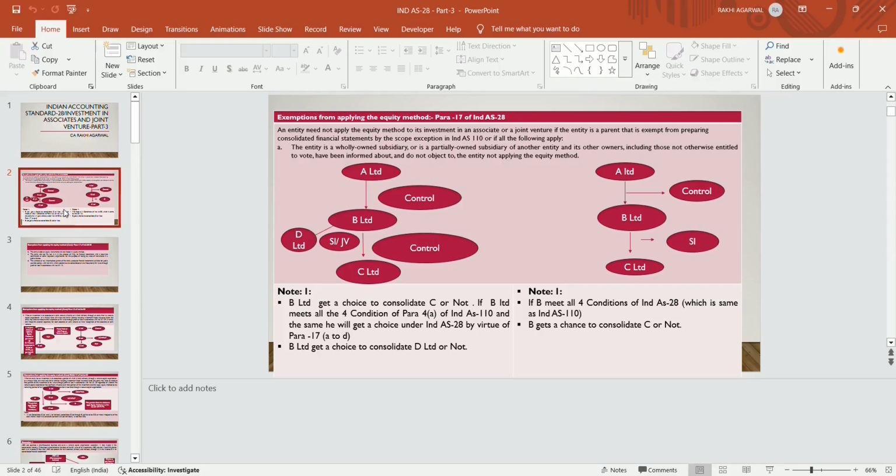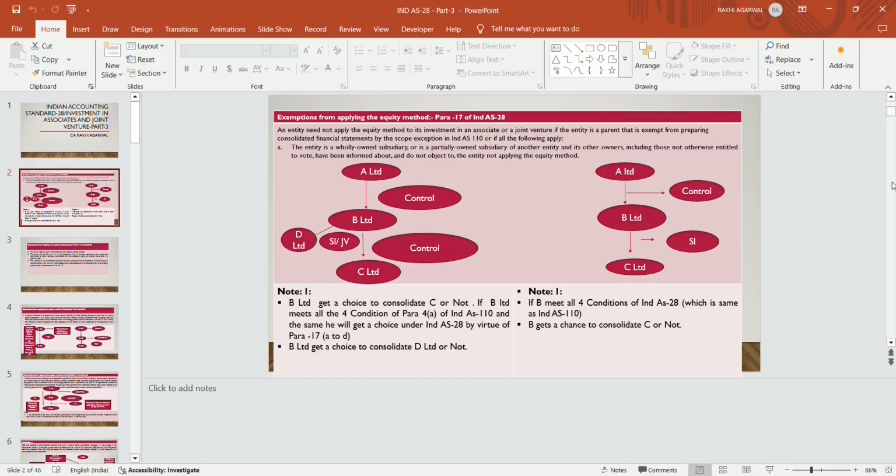We are explaining this with the help of 2 examples. In the first example, A Limited is the parent company and B Limited is a subsidiary of A Limited. A Limited has control over B Limited. C Limited is a subsidiary of B Limited and D Limited is an associate of B Limited. A Limited controls B Limited, B Limited controls C Limited, and B Limited has significant influence on D Limited. As per para 17 of Ind AS 28, B Limited will get the exemption if B Limited fulfills the conditions of para 4A of Ind AS 110, the same conditions as para 17 of Ind AS 28. It will automatically get exemption from applying the equity method.